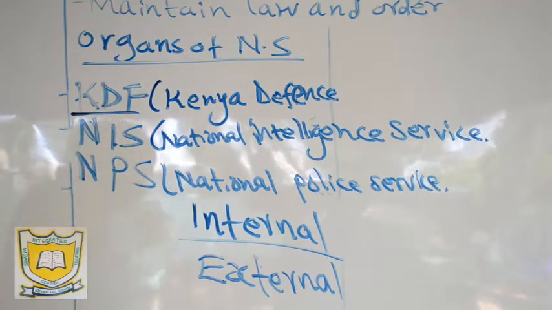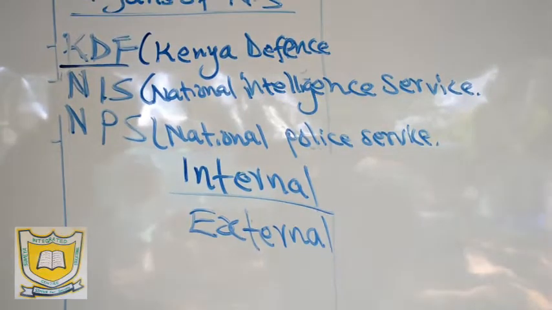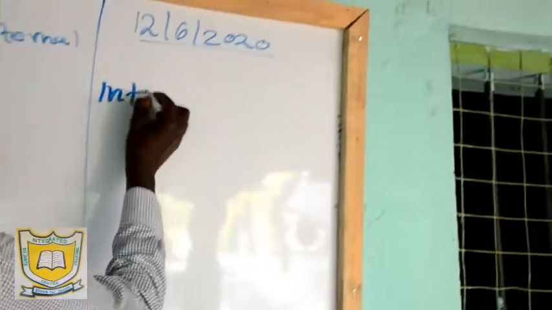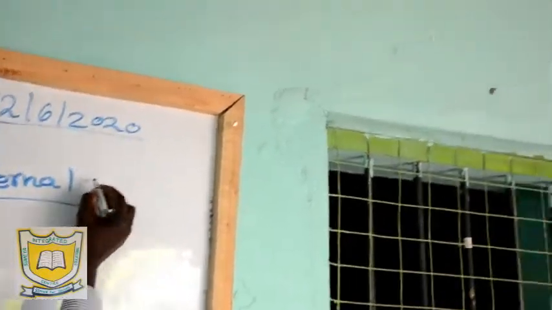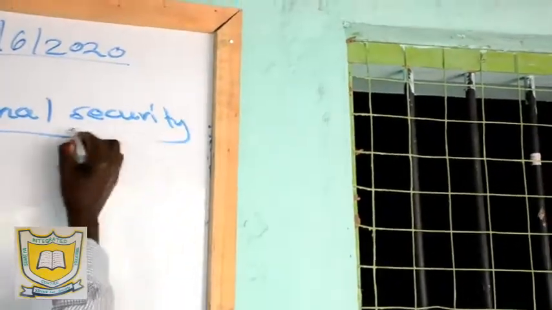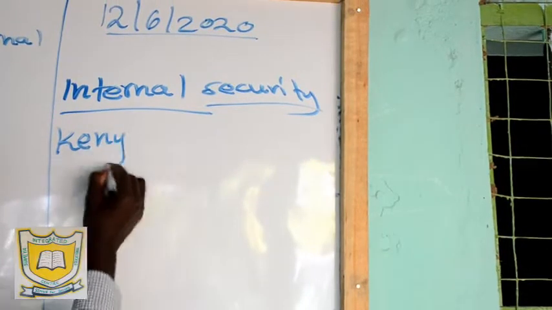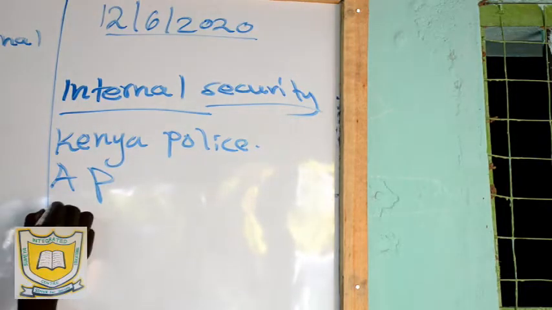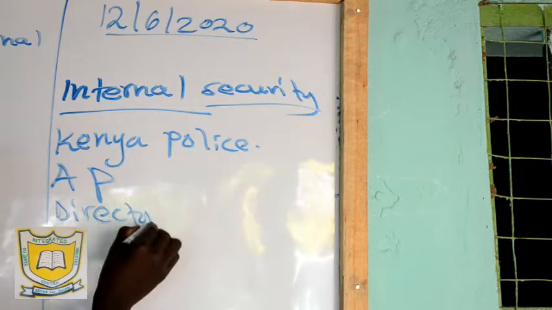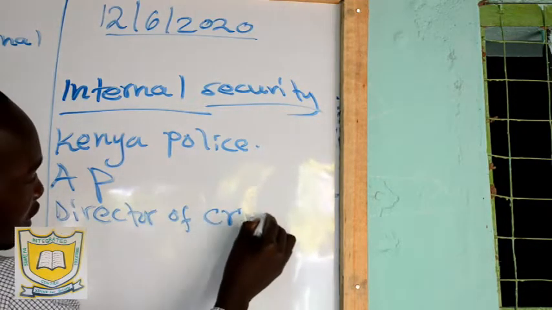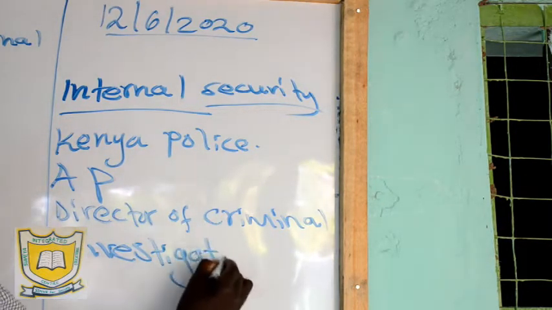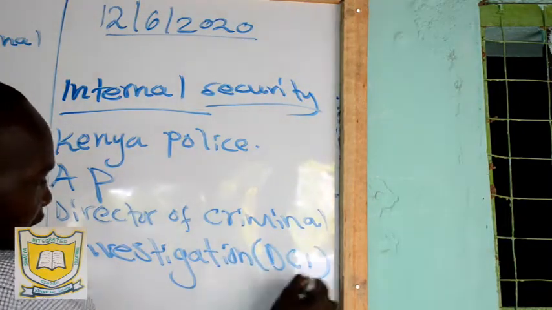Internal security is made up of Kenya Police, Administration Police, whom we call the AP, and the Director of Criminal Investigation, which we call the DCI.